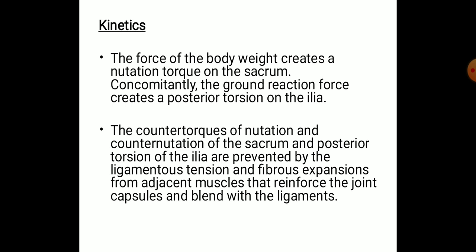The counter torques of nutation and counter nutation of the sacrum and posterior torsion of ilia are prevented by the ligamentous tension and fibrous expansion from adjacent muscles that reinforce the joint capsule and blend with the ligaments. So these counteracting forces of posterior torsion and nutation are mainly prevented by the ligamental support in the sacral region and also the surrounding muscles. So the stability of the sacral joint in the erect posture is mainly done by the ligaments of the sacroiliac region and the muscles which are surrounding the sacroiliac region.